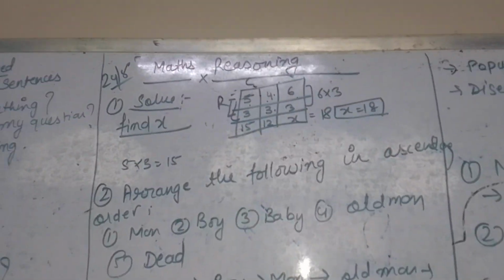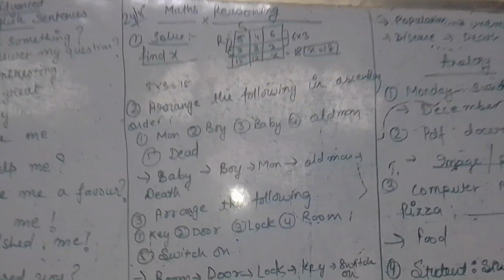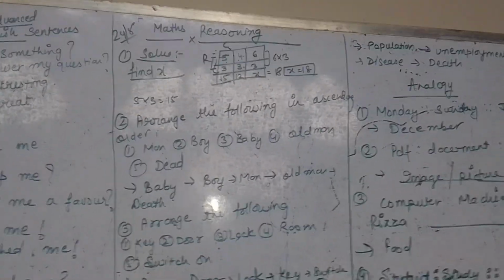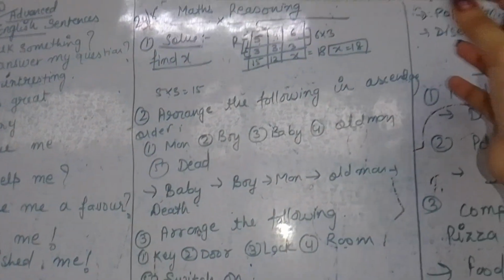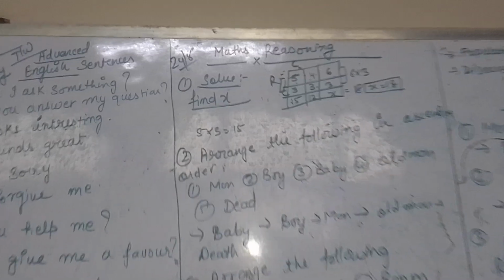Today we will do one of the most important concepts of every competitive level as well as your academics: reasoning, maths reasoning. And the first kind of reasoning is of maths, which we will do today.